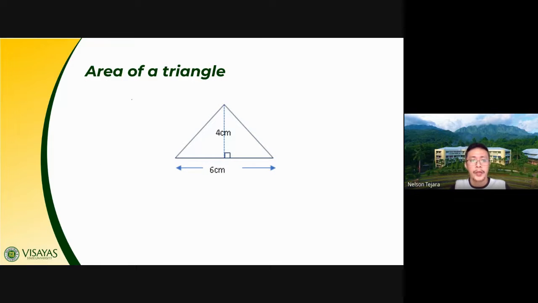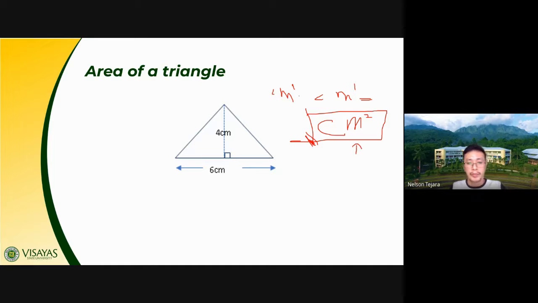But class, when we do area, for example, centimeter times centimeter, by the law of algebra, we have to add their exponents. So cm has an exponent of 1, and another exponent of 1, so this should give us cm squared. We apply here the law of algebra. You have to add all the exponents, and that is why, class, when you talk about area, it should have a square on its unit. That's why we arrive at a squared value of our unit of measure.